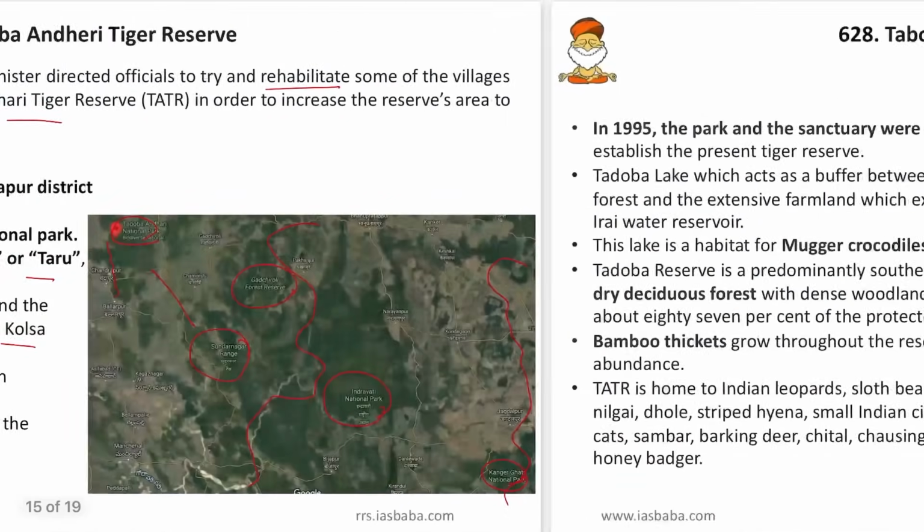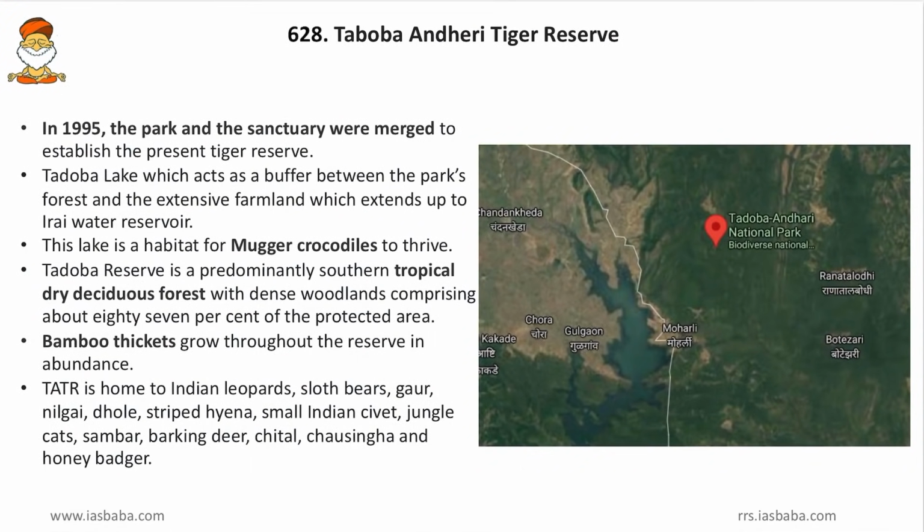Then come to more facts regarding the Tadoba Andhari. In 1995, the park and sanctuary were merged to establish the present tiger reserve. So friends, in 1995, the Tadoba Andhari National Park and the Tadoba Andhari Wildlife Sanctuary were merged to form a tiger reserve. So the wildlife sanctuary was established first, and then the national park, and then the tiger reserve. And then Tadoba Lake, which acts as a buffer between the park's forest and the extensive farmland which extends up to the Irai water reservoir.